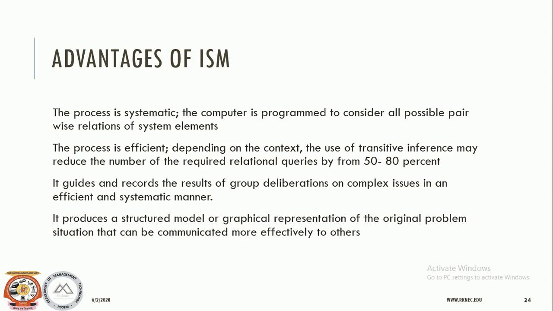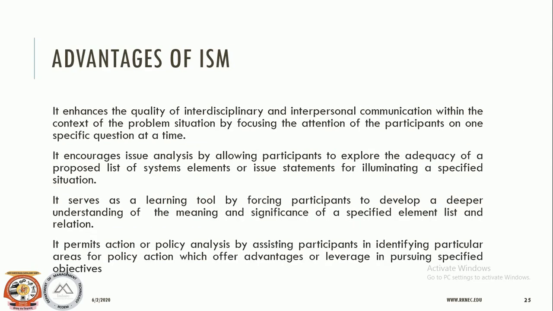It means that for the queries that you are going to make for the complex relationship model, it can answer most of them, meaning 50 to 80% of queries could be solved by looking at that particular model. It guides and records the result of group deliberations on a complex issue in an efficient and systematic manner. It produces a structural model or a graphical relationship of an original problem situation that can be communicated more effectively to others.